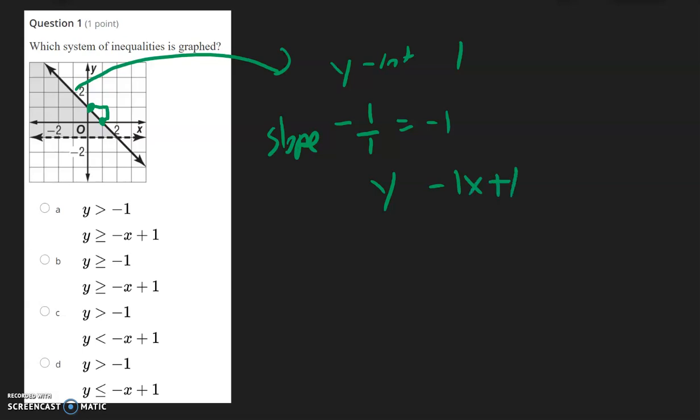plus 1. And looking at the shading, it is shaded below the line, so it will be less than. And it's a regular line, so it will be equal, so less than or equal. Looking at the answer choices, the only one with this will be letter D.